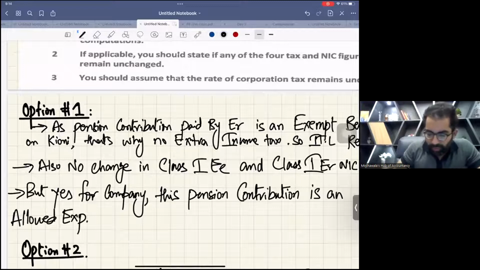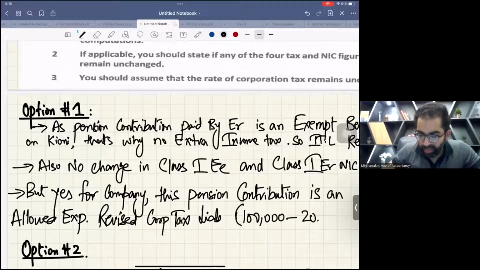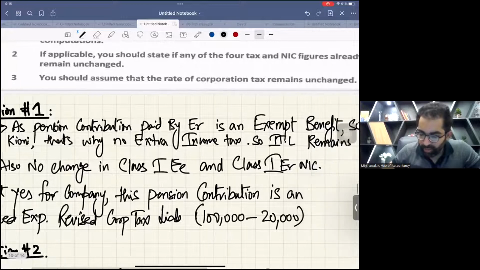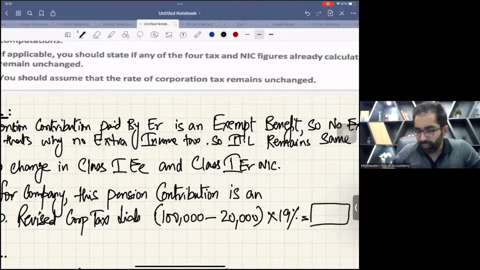So revised corporation tax liability will be 100,000, the existing profit, minus a new allowed expense, times 19%. Can anybody tell me the amount? 15,200. Yes, this is your revised corporation tax.